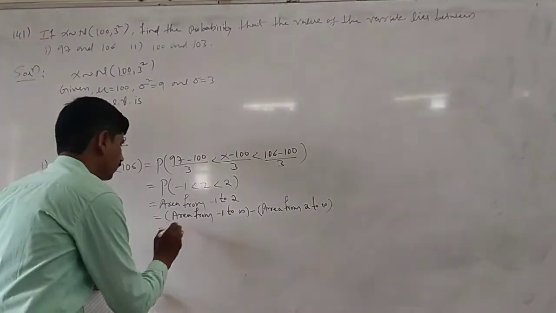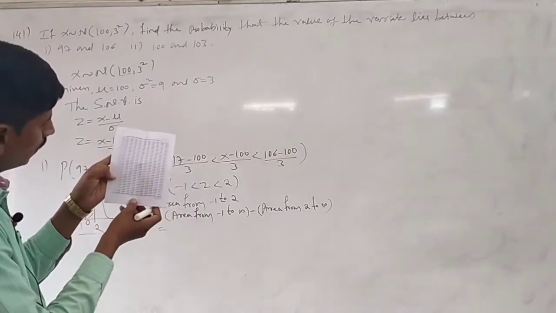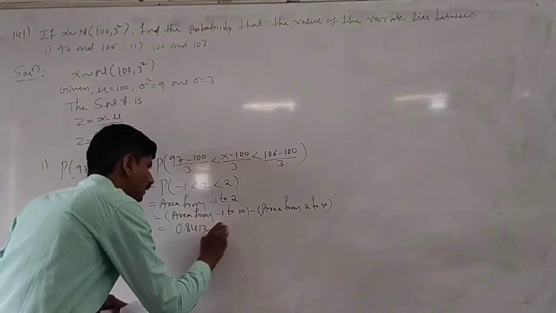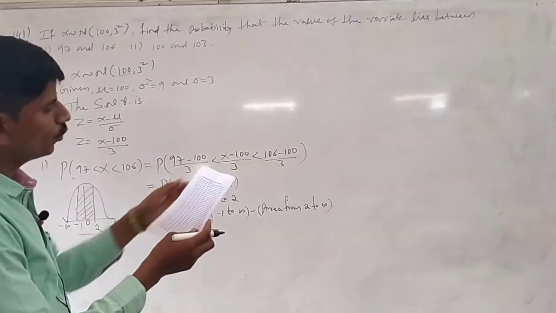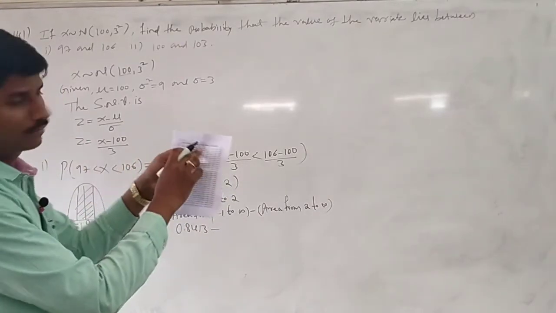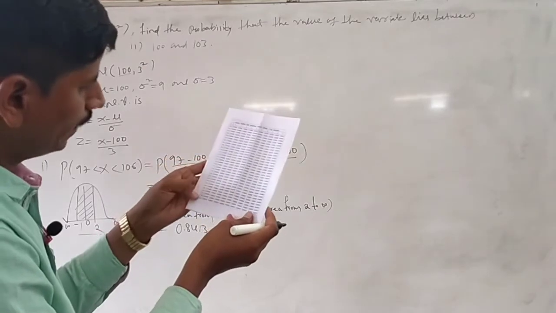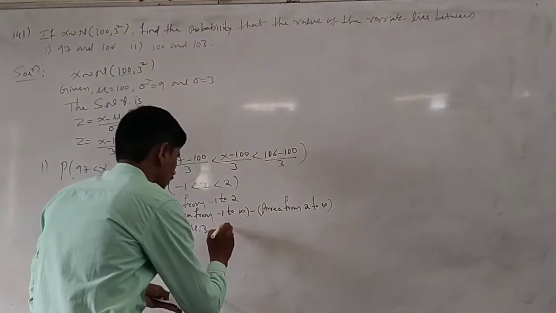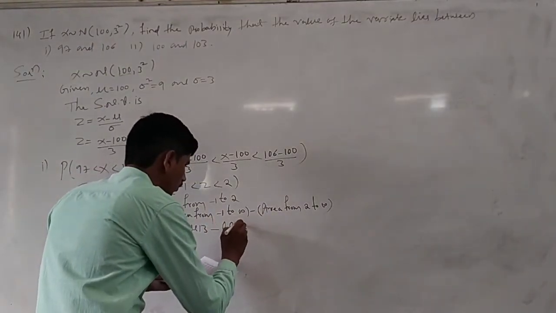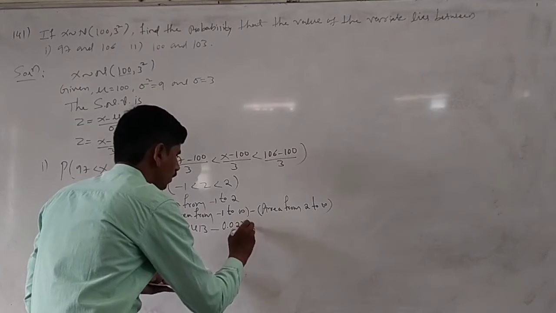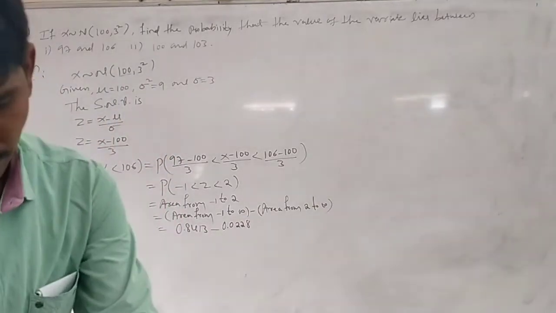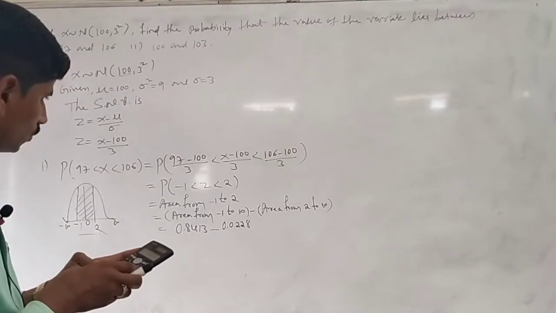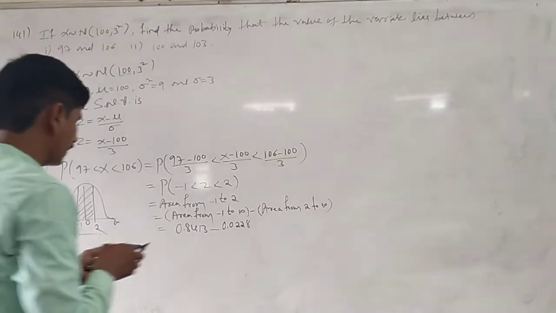For table values, area from minus 1 to infinity, where z value is minus 1, is 0.8413, minus area from 2 to infinity. Here z value is 2, which is positive. You have to use page number 430. Area from 2.0 to infinity is 0.0228. Then 0.8413 minus 0.0228 is 0.8185.